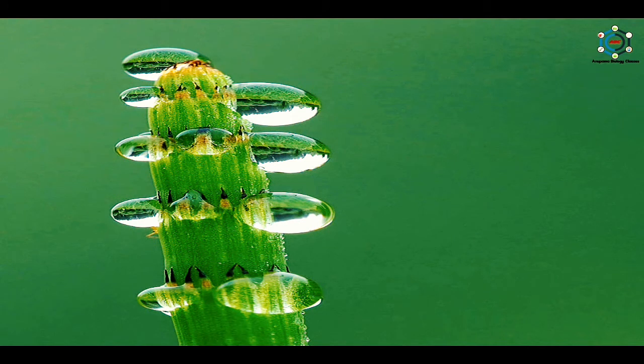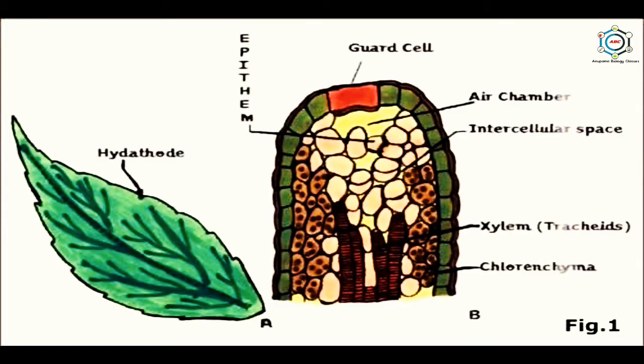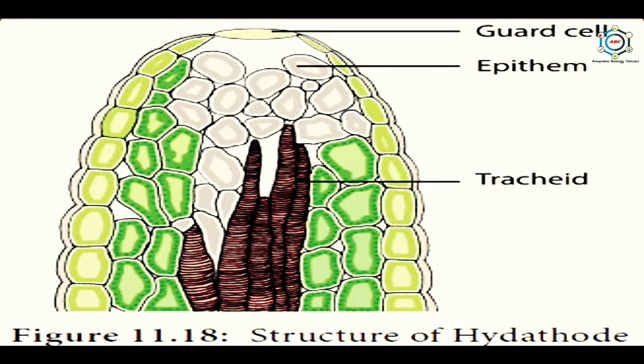Hydathodes are stomata-like pores generally present at the tip or margins of the leaves of those plants that grow in moist sandy places, like Tropaeolum. Pores are present over a mass of loosely arranged cells with large intercellular spaces called epithem. This mass of tissue lies above a vein ending. The xylem of a small vein usually terminates among the thin-walled parenchymatous cells of the epithem. Due to root pressure, water is forced out into the intercellular space and flows out of the hydathode. So here you can see the vertical section of a leaf showing the hydathodes.